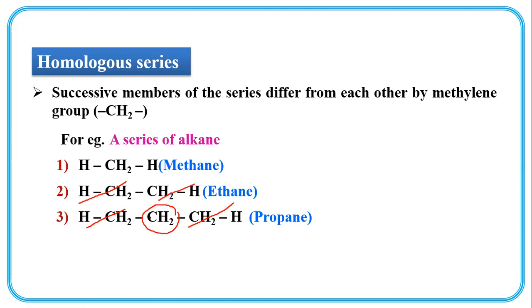And this difference of methylene group is nothing but the atomic mass of carbon, which is 12, and that of two hydrogens, which is 2. So two successive members differ by their mass by 14 units.